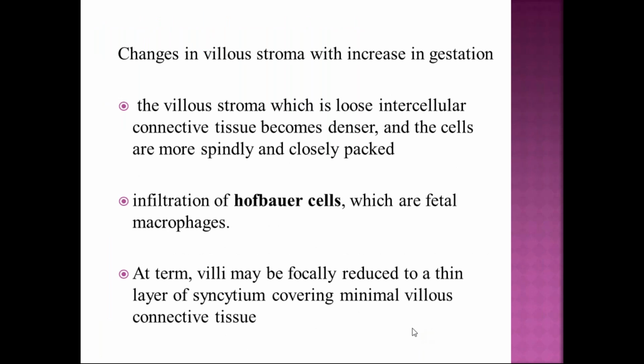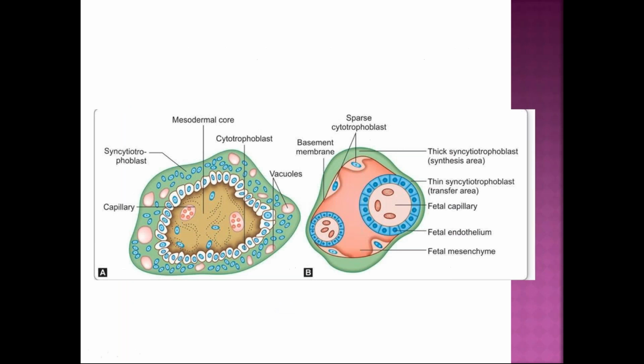So what are the changes in the villus stroma? The villus stroma usually loses intercellular connective tissue and becomes denser, and the cells are more spindle and closely packed. Infiltration of Hofbauer cells. Hofbauer cells are the fetal macrophages which help in the defense mechanism of the fetus. At term, villi may be focally reduced to a thin layer of syncytium covering minimal villus connective tissue.